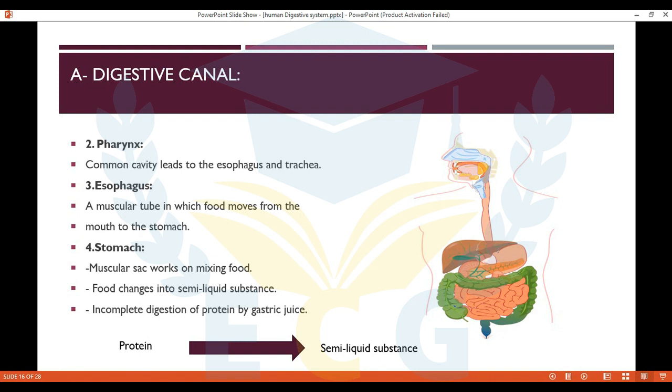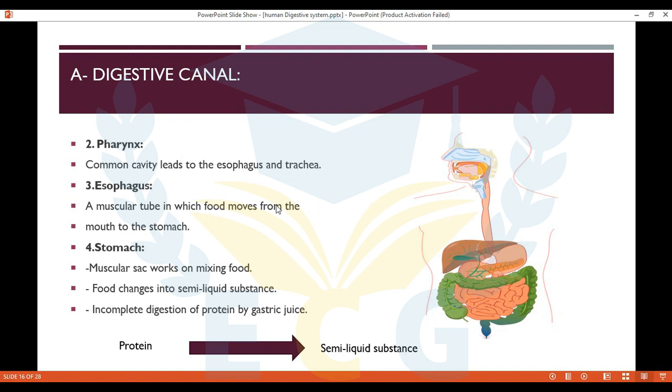Okay, so a question will be: which organ of the digestive system connects 2 systems together, digestive system and respiratory system? What is this organ? It will be pharynx. Okay, did you get it? Because it leads to esophagus and trachea, both of them.